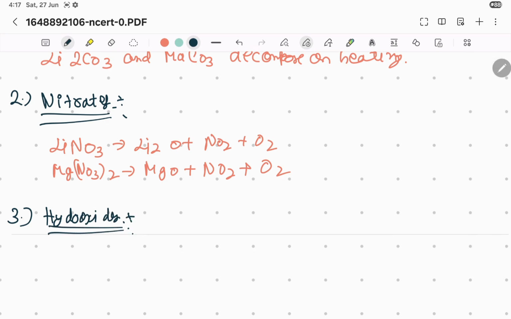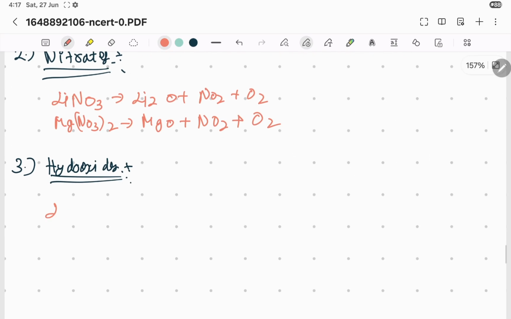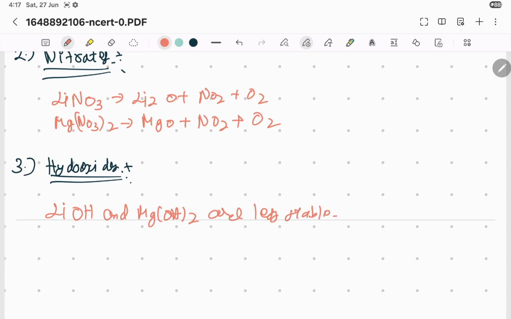Okay, so in hydroxides, what is there? LiOH and Mg(OH)2 are less stable. Basically these two, lithium and magnesium hydroxide, are less stable. So remember that lithium is special because of its small size, first thing, and this small size gives it different properties.